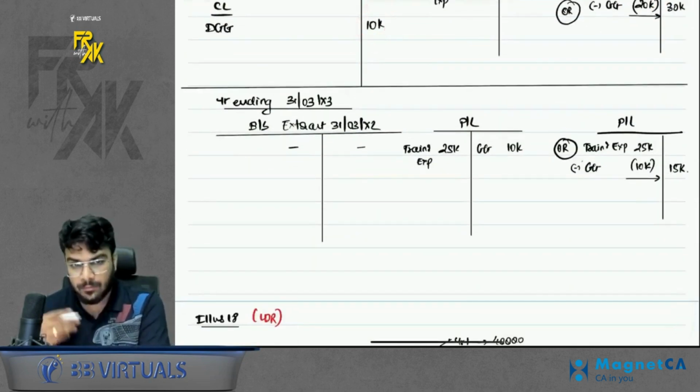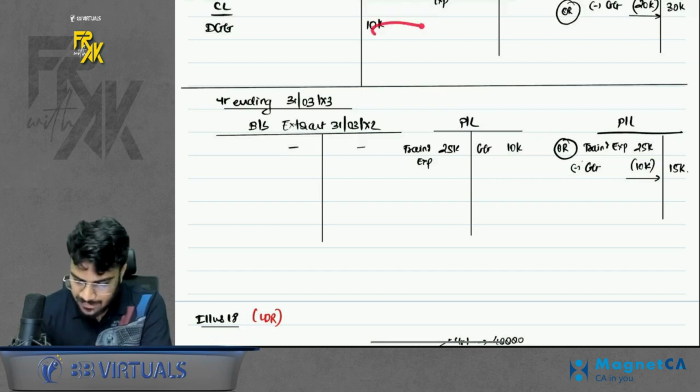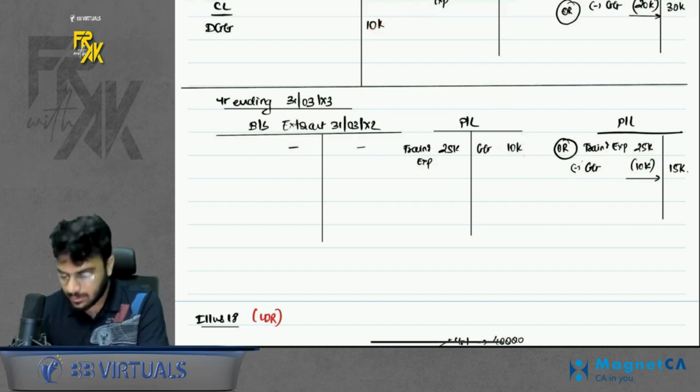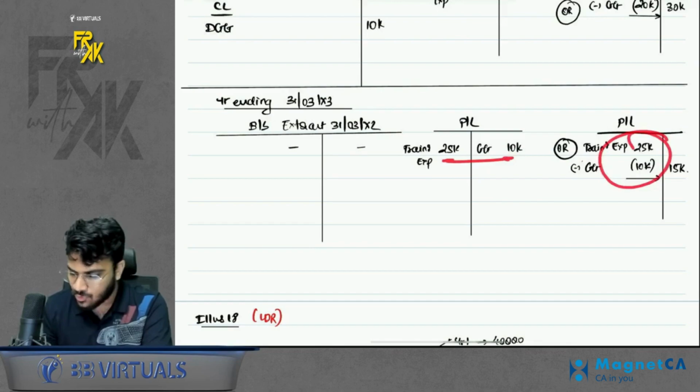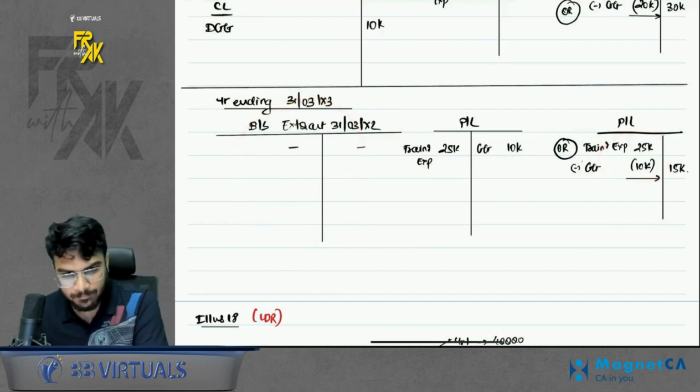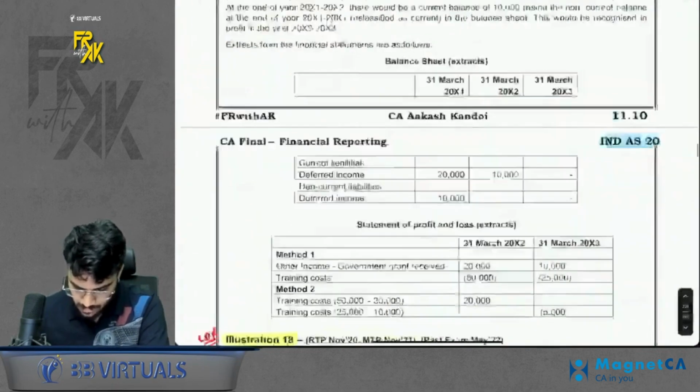In the next further year, this 10,000 again will get booked in profit and loss. So either show separately or you can show net off. In the balance sheet, nothing will remain. Do remember that part. This was illustration number 17.